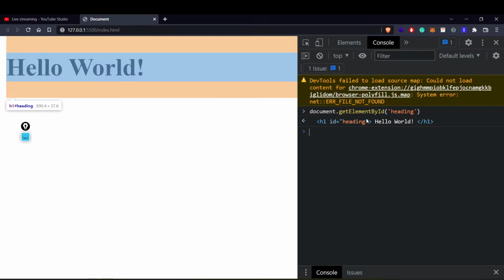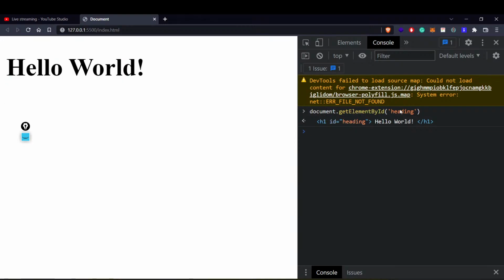So if I have written document.getElementById and given that heading ID, what will happen is I get that element. Now, here comes the important part. I'm using a further property called innerHTML. Dot innerHTML means whatever value you have got.